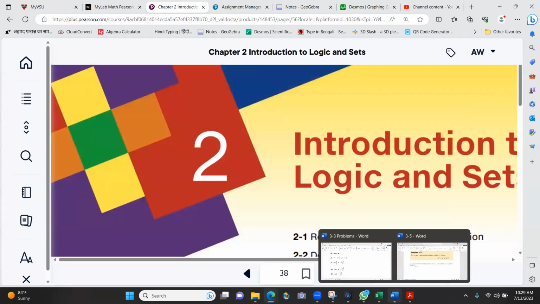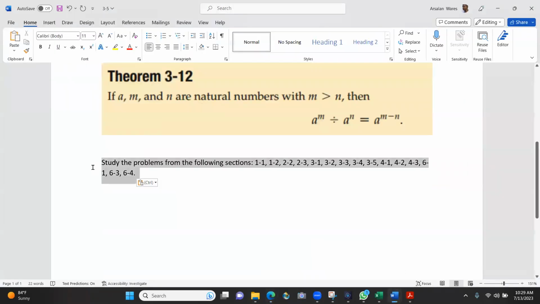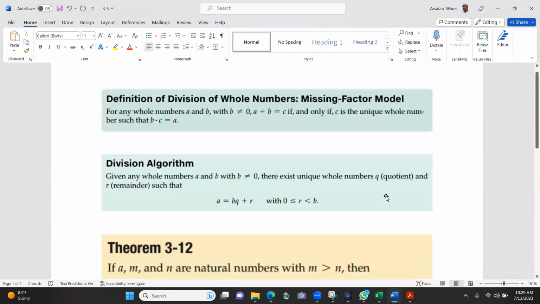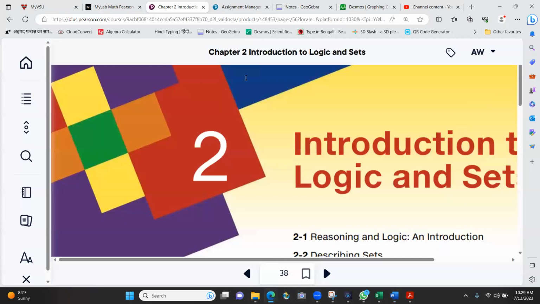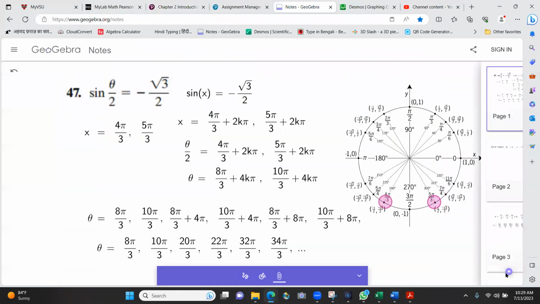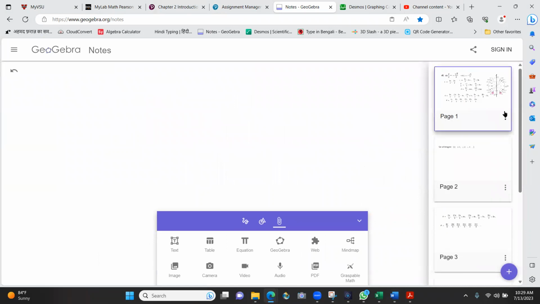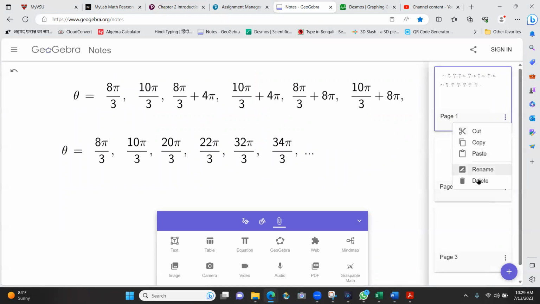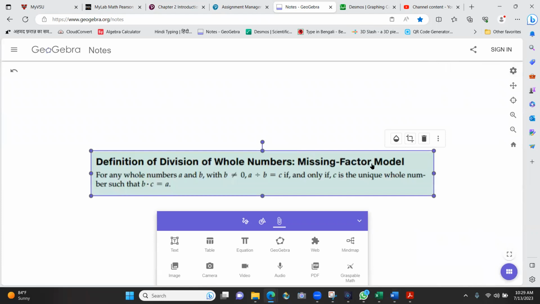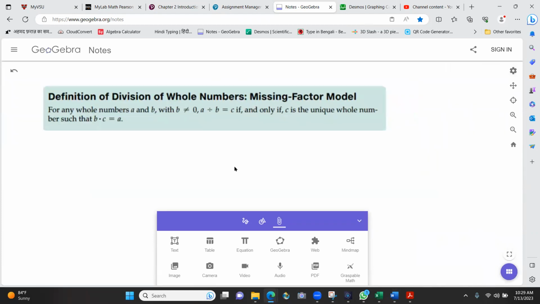So let's go ahead and look at what we mean by division. Division is repeated subtraction conceptually. The formal definition, the one that your book starts with, is this. For any whole numbers a and b, where b is not equal to 0, we cannot divide anything by 0. It's undefined.